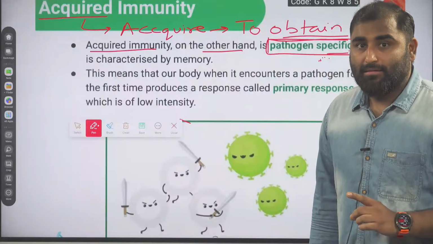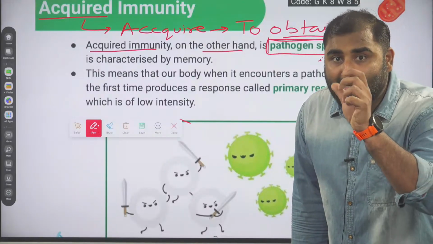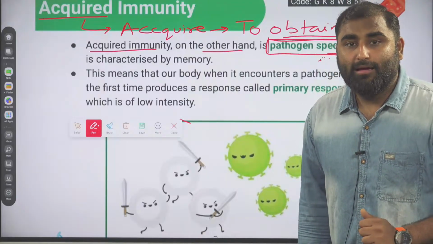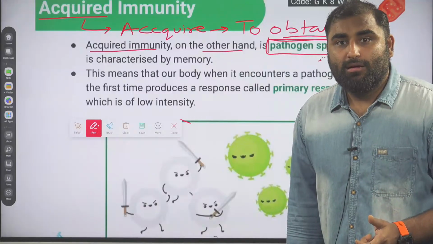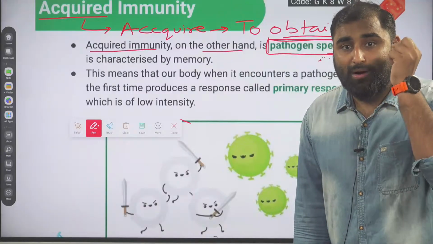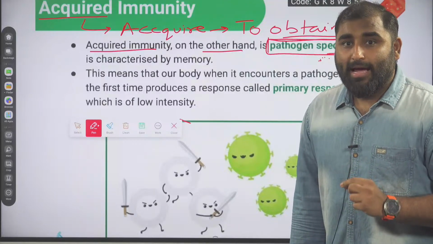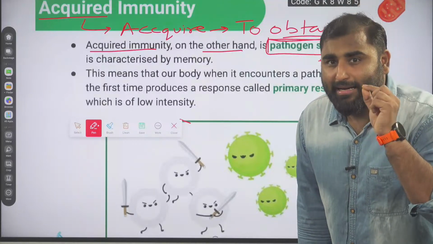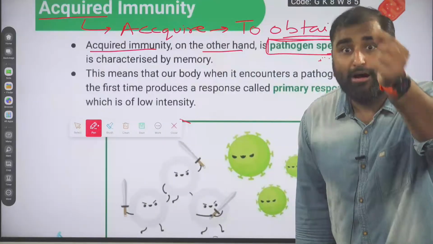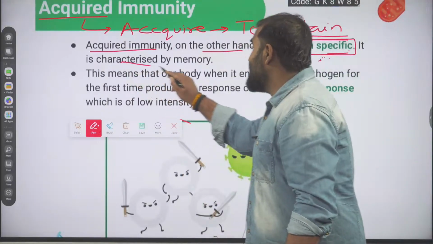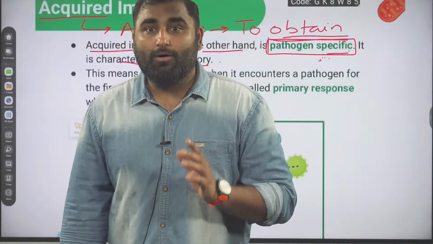For that, the acquired immune system needs to understand the pathogen. There are so many bacteria, so many viruses, so many protozoans. The immune system has to understand every pathogen specifically. And then after understanding it, it will memorize. Your immune system will keep a memory of it. It will be characterized by a memory. So listen to me very carefully.